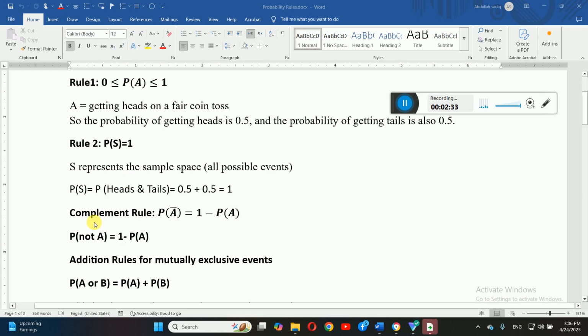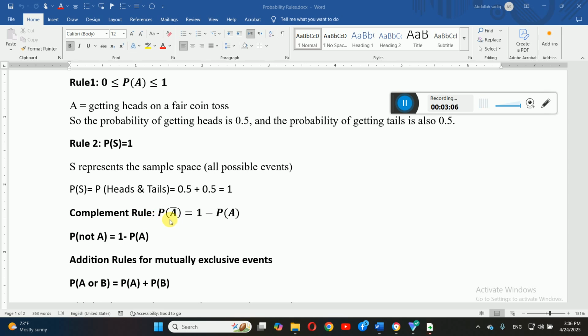Okay, next we have the complement rule, dear students. In the complement rule, we say the probability of not getting A is equal to 1 minus the probability of A. When you are interested to know the probability of not getting A, you must first have the probability of A. So we have a total probability of 1, which represents 100%. From this you should subtract the probability of the event, and that gives you the opposite of the probability of A, which we call the probability of not getting A.